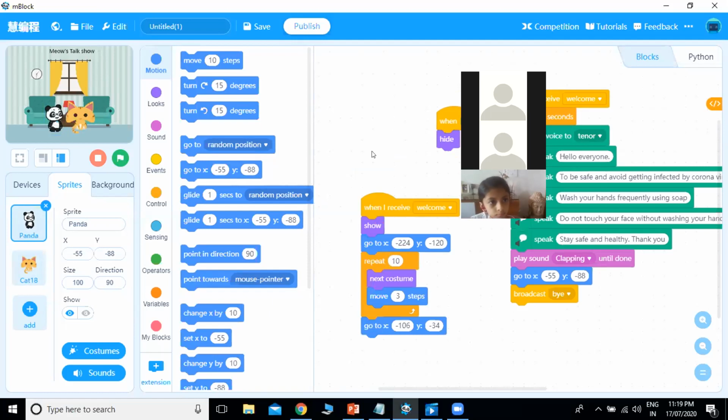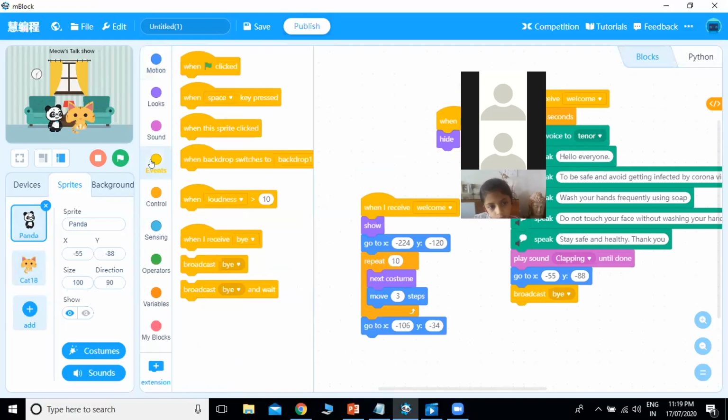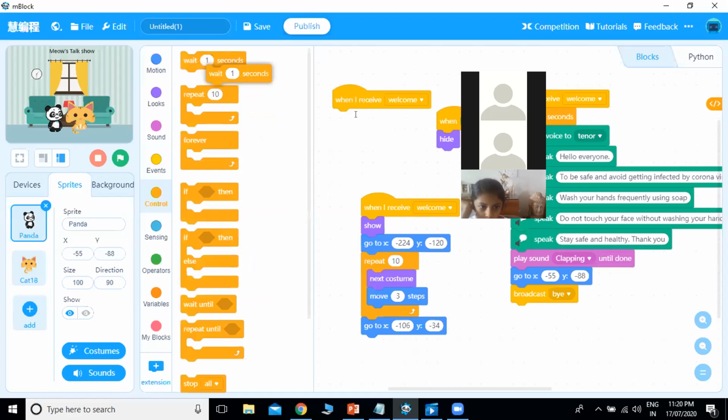For example, we can take one more event, the same event we use, when welcome. After he comes to the position, that is after he is sitting on the couch, for 3 seconds, he will also change his lips position, right?